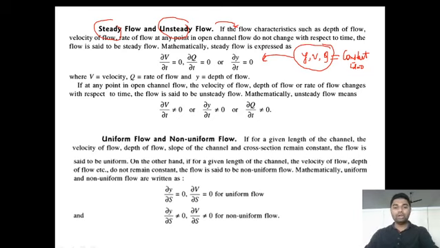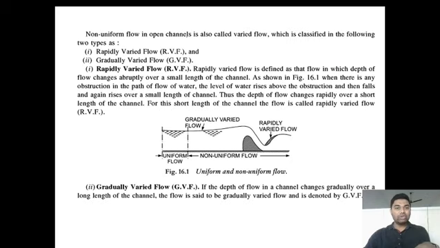Here S represents the cross sectional area. Non-uniform flow in an open channel is also called varied flow, which is again classified as rapidly varied flow or gradually varied flow.